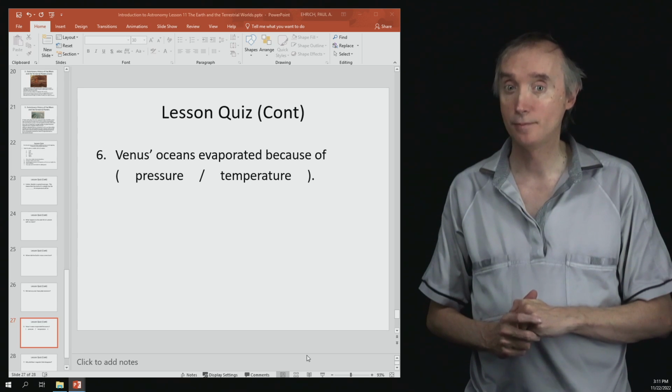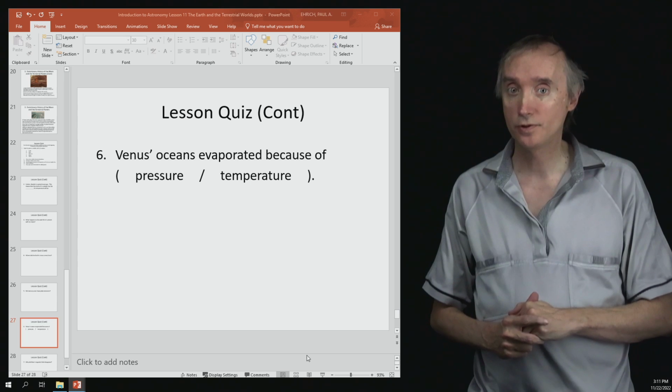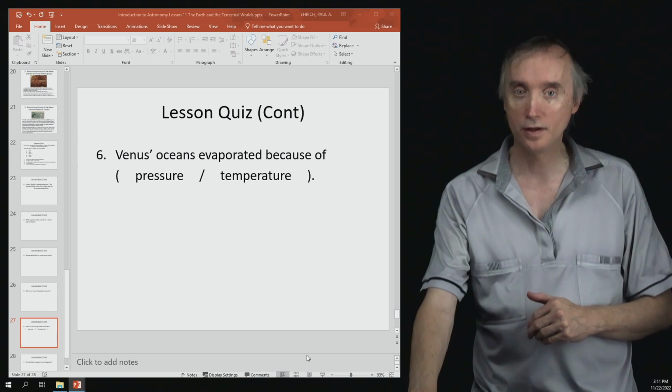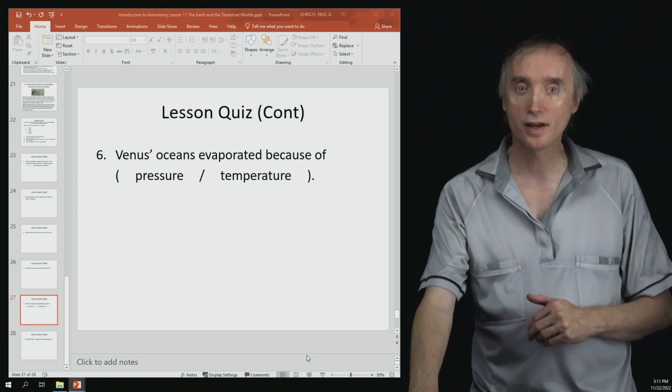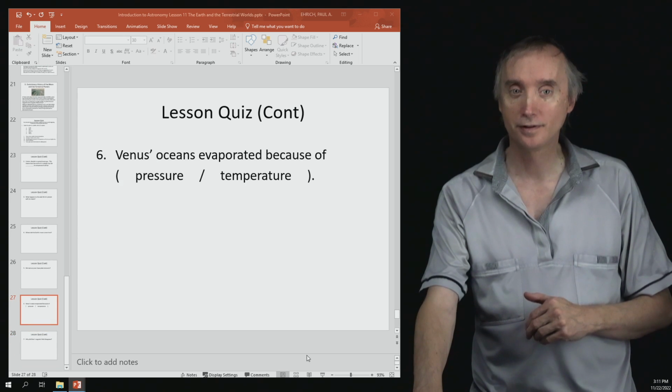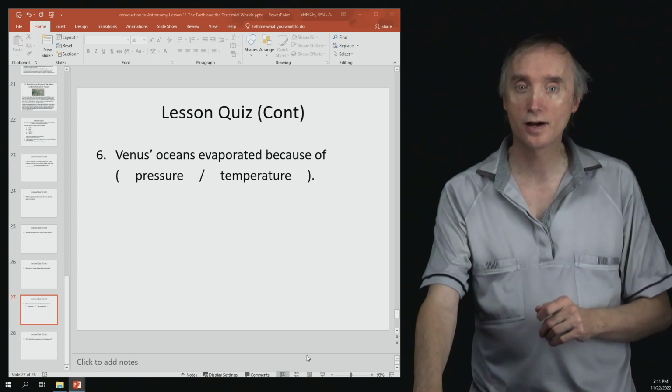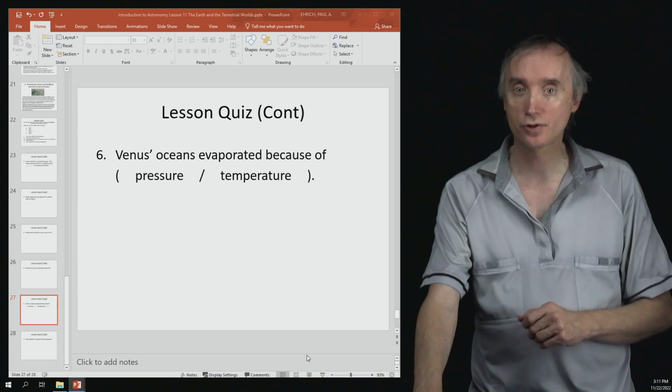Okay, it would have been temperature. So the temperature caused the oceans to boil away. Now, if the question had been about Mars, then the answer would have been pressure. So lack of pressure is what caused the oceans on Mars to evaporate.